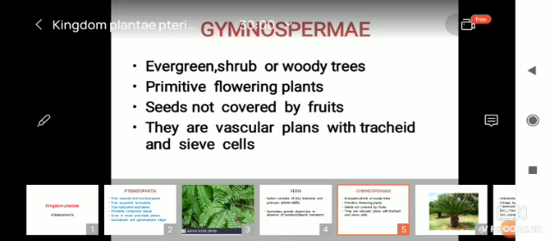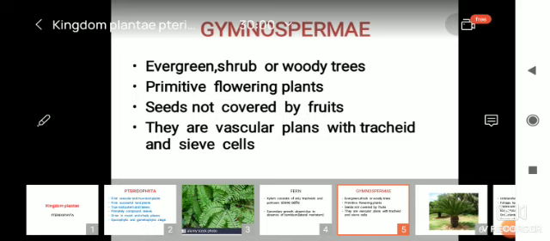Then gymnospermy. Gymno means what? Without clothes, without fruit. Seeds are produced but seeds are not enclosed in the ovary, or you can say fruit. So naked seeds. They are evergreen, shrubs or woody trees.